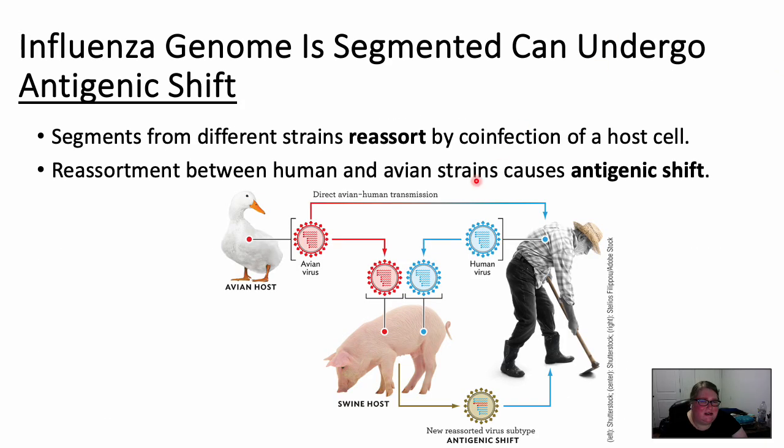So what do I mean when I say that the influenza virus is segmented? The influenza virus has a segmented genome, which means it's in pieces. This is very interesting because this is what's going to allow it to go through antigenic shift. Those different segments can reassort themselves and cause a new strain to develop. With influenza, we know that it's not restricted to just humans, right? We have the bird flu, we have the swine flu, we have the human flu.